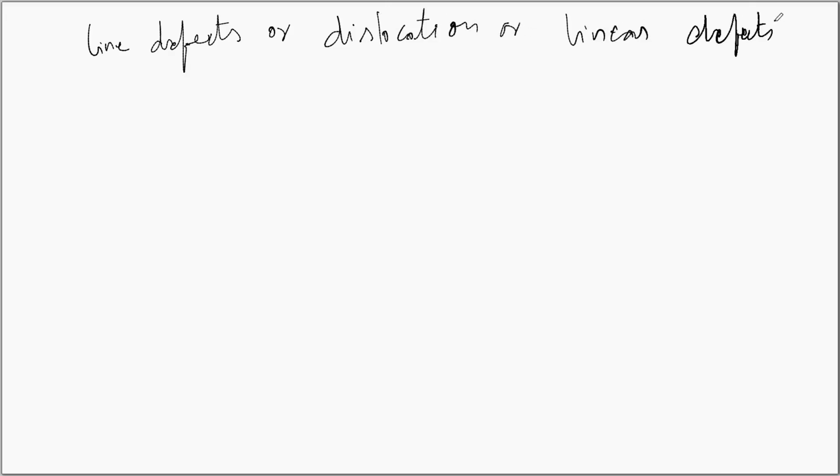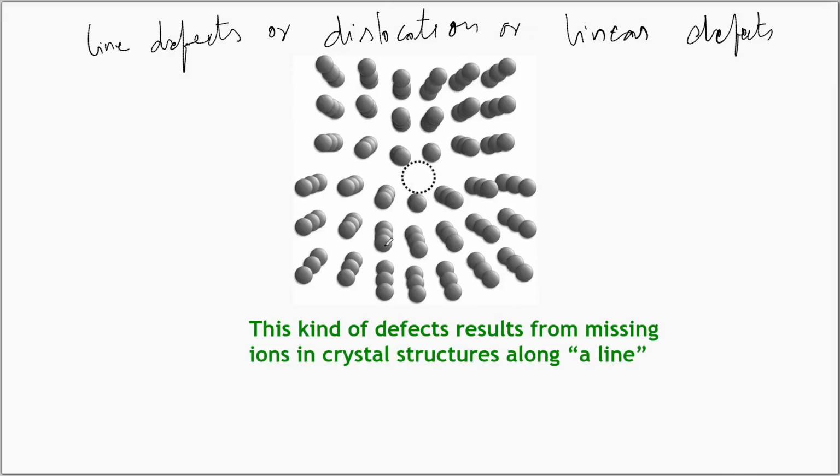Next, we discuss the line defects, or dislocations, or linear defects. Consider this as a three-dimensional crystal. In this, along this particular vertical line, the atoms are missing. Since it is happening along one particular line, we call it a line defect. These defects result from missing ions in crystal structures along a line. When the ions or atoms are missing along a line, we call them line defects or linear defects, and one such linear defect is a dislocation.